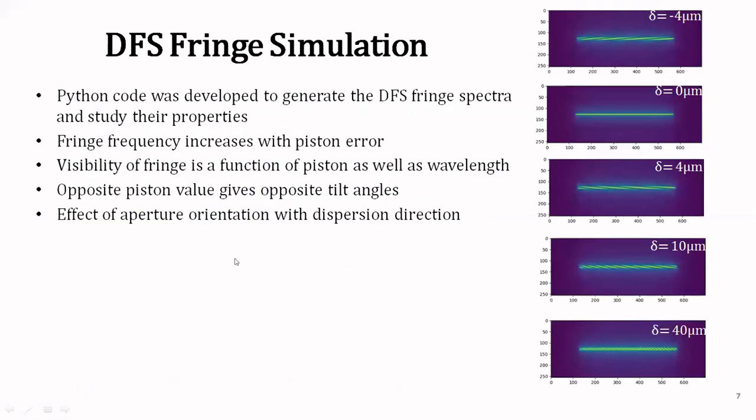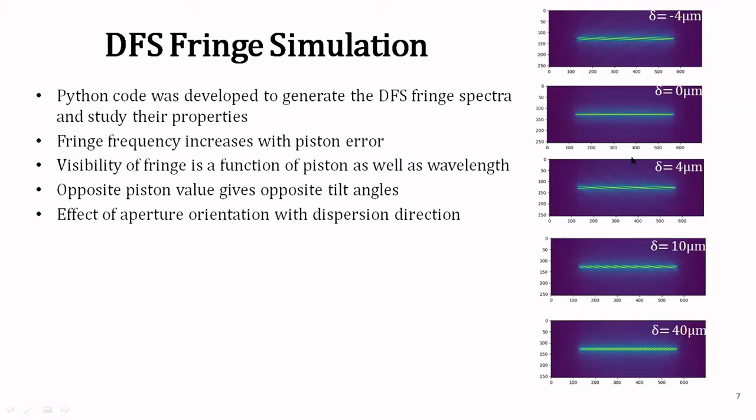Now, to understand the principle of DFS, we created a Python code which could simulate the DFS fringes for different values of piston errors, and we studied the various properties of DFS fringes. So if we look at the second figure here, for zero piston error, the spectrum is continuous.